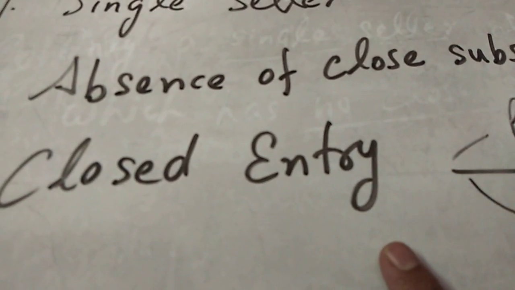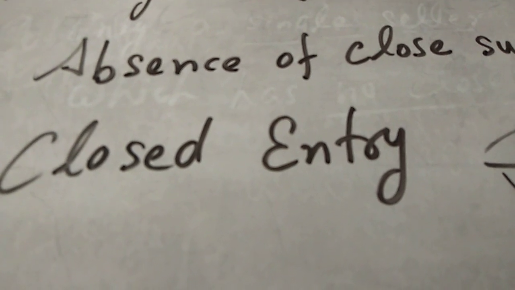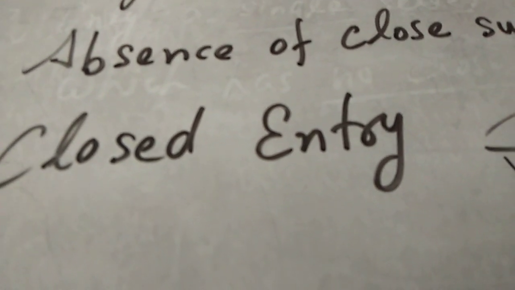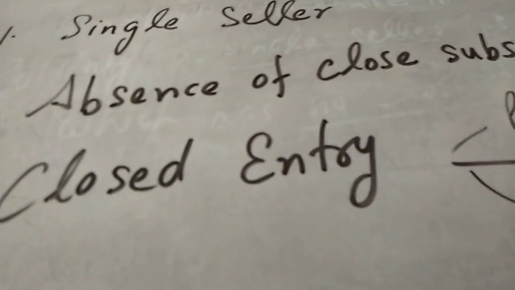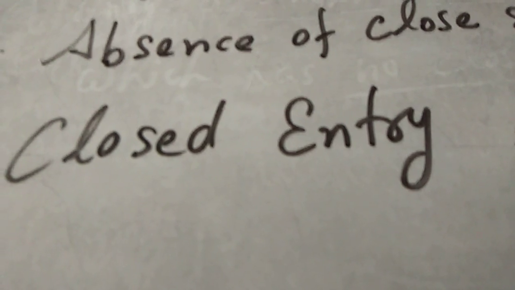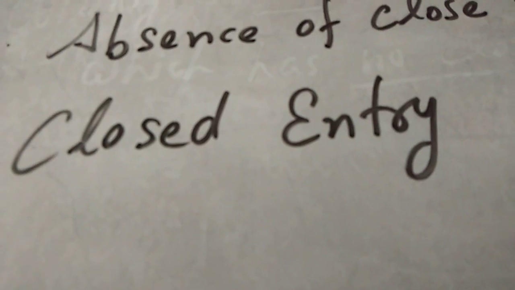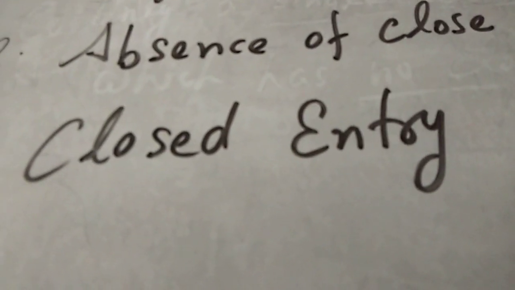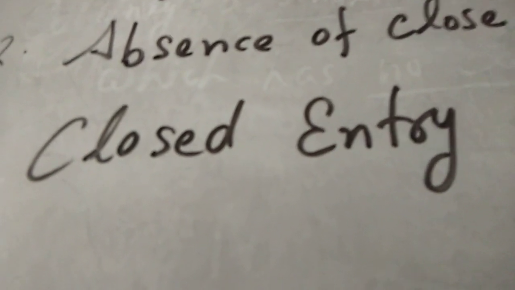Clear? Now because of this closed entry, those firms which have monopoly power are also called monopolists. These monopolist firms are enjoying supernormal profit. You have already studied that because of free entry and free exit, no firm can earn supernormal profit, but here the entry is totally closed. So that's why firms are able to earn supernormal profit. They can charge any prices because people do not have any other substitute.